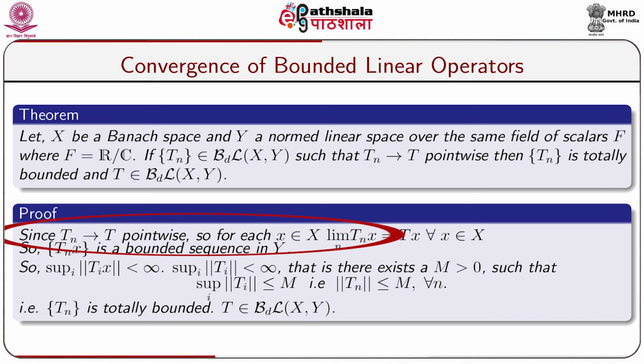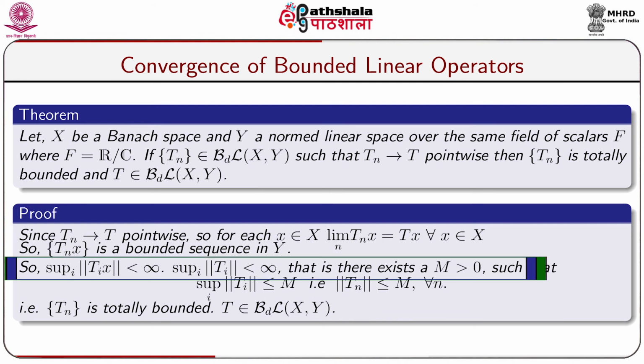Since Tn converges to T pointwise, for each x belonging to X, limit Tn x is equal to Tx for all x belonging to X. So, Tn x is a bounded sequence in Y. We know that every convergent sequence is bounded. So, supremum of norm of Ti x, where the supremum is taken over i, is strictly less than infinity. So, supremum over i of norm of Ti is less than infinity by the uniform boundedness principle, because we have assumed that X is a Banach space.